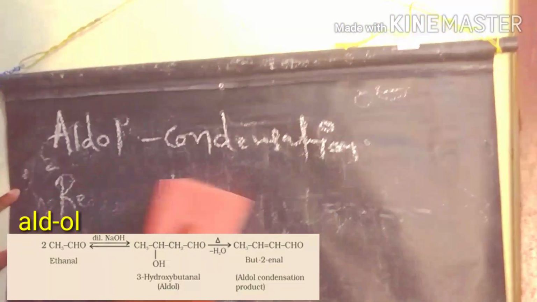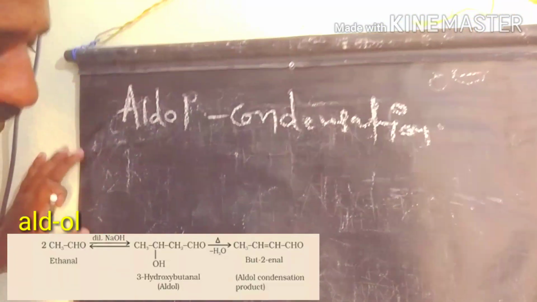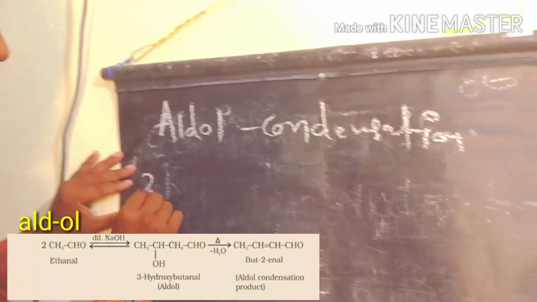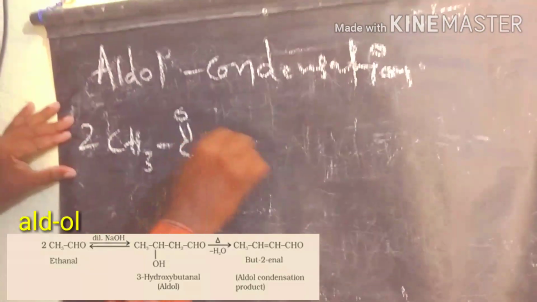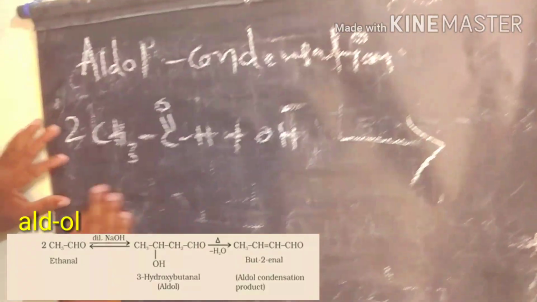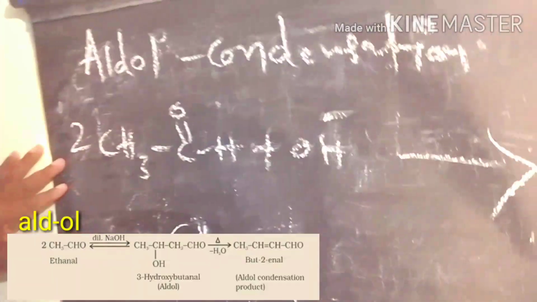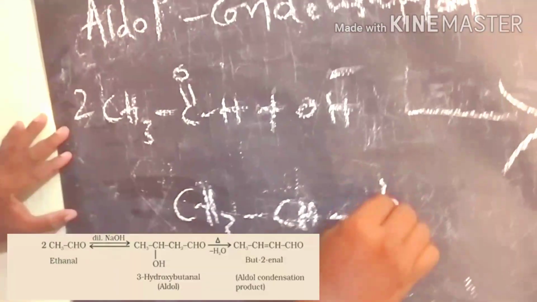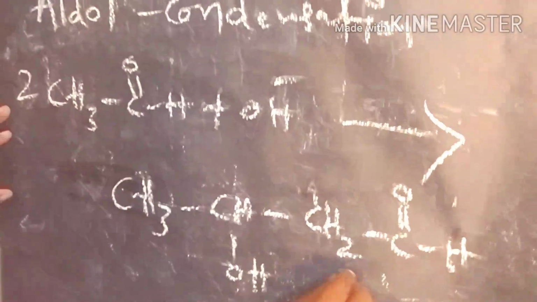It is a simple reaction, the aldol condensation. We start with 2 moles of acetaldehyde under basic condition. So we are getting this product, CH2 and CHO.